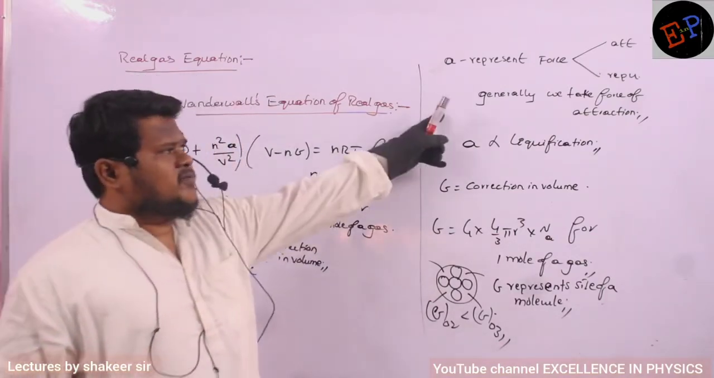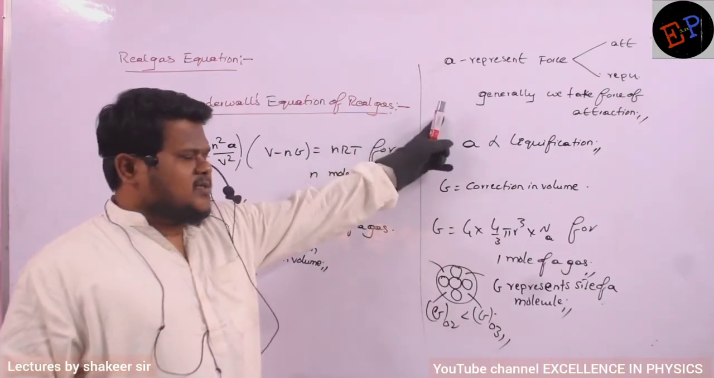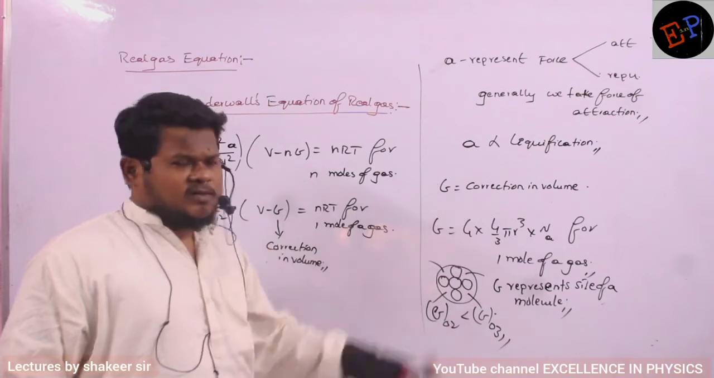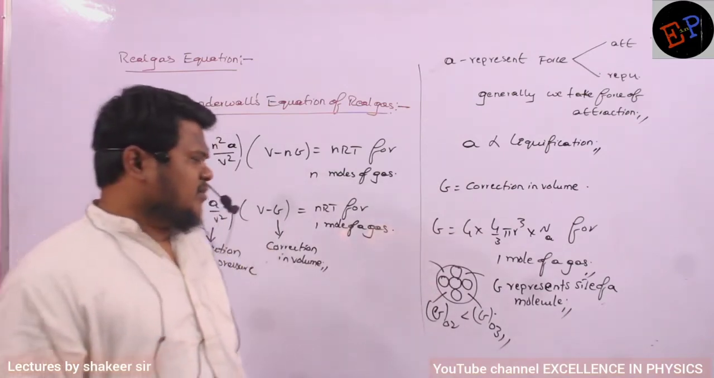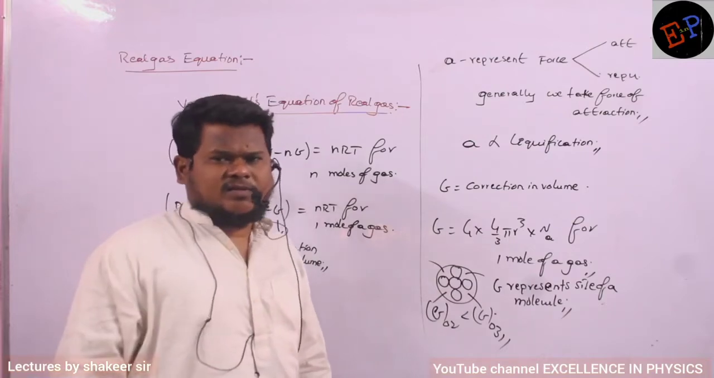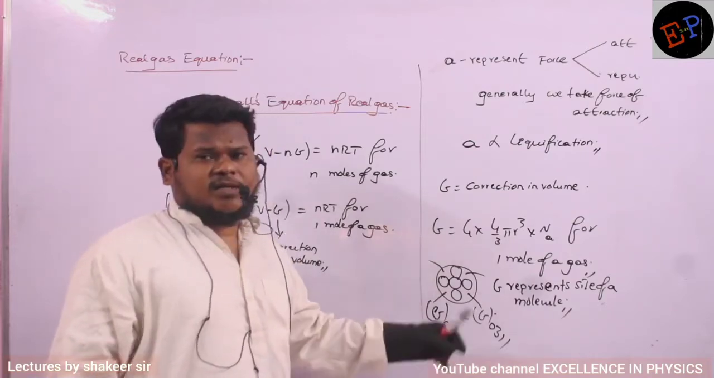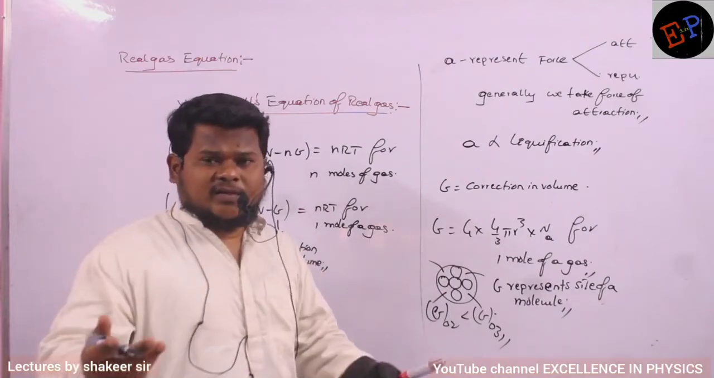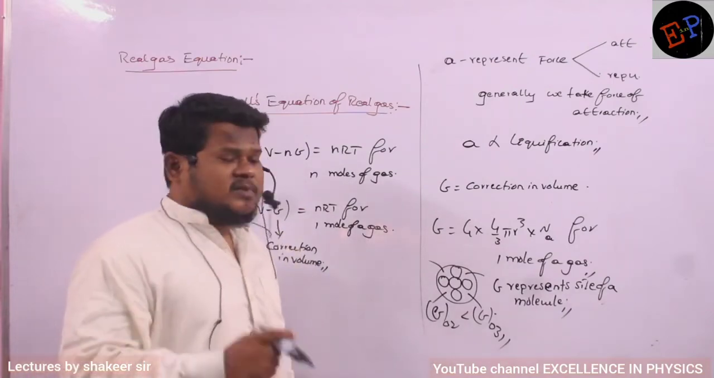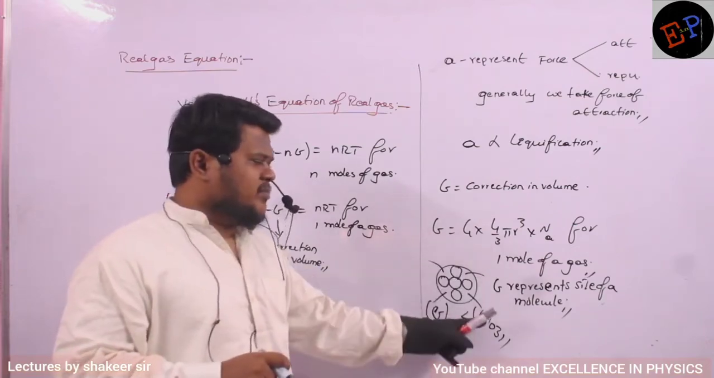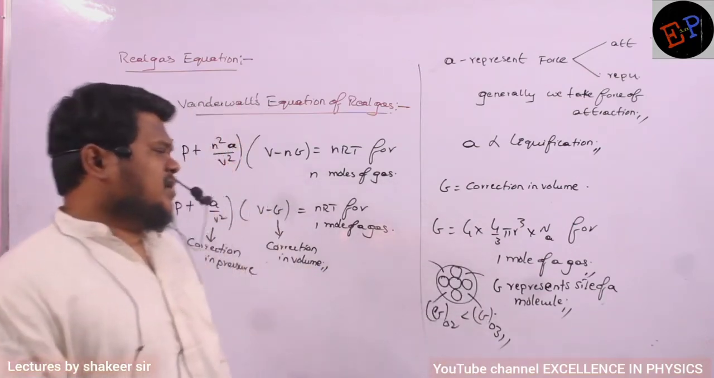So A represents forces, which is responsible for the change in pressure. B represents the correction in volume, and that volume is because of the volume of the gas molecules. Clear now? In ideal gases, the volume of the gas molecules is negligible, we don't consider it. But in real gases, when the volume of the container is very small, or the number of gas molecules is very large, then the size of the molecules also we have to consider. So therefore, the correction term is B, depending on the volume of the gas molecules.